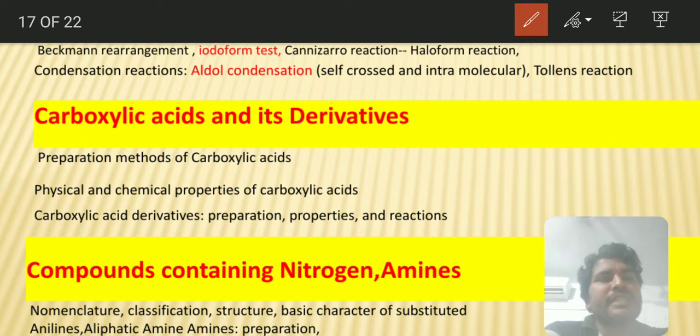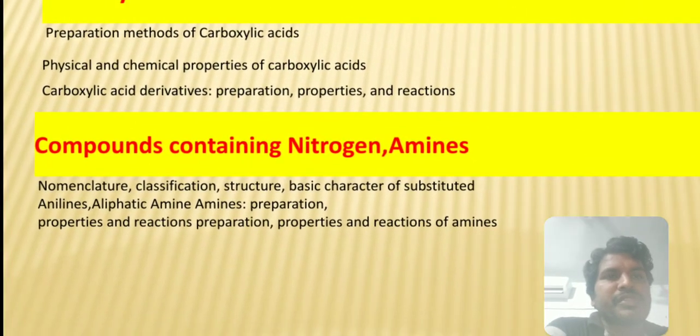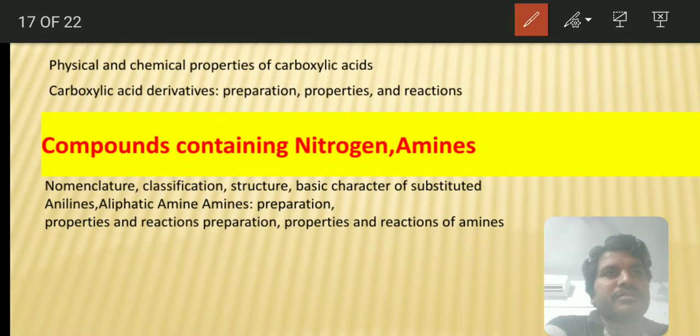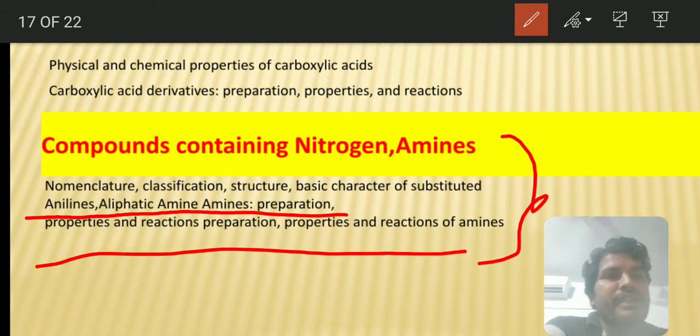And next let us see compounds containing nitrogen. Anilines we have already done, aliphatic amines and all we have done. There we have done aniline, so here no need to do that again. Aliphatic amines are there. Their preparation methods, what are the Stephen reduction, how can you get the amines from the cyanides, by the reduction.